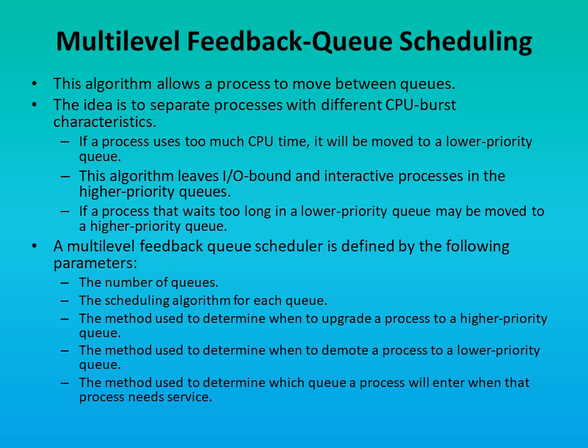That means it needs to determine when a process is moved from lower priority to higher priority queue, or when a process should be moved from higher priority to lower priority queue. The methods used to determine which queue a process will enter when the process needs service.